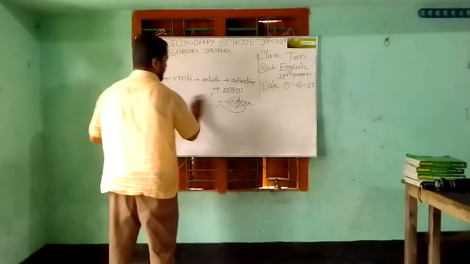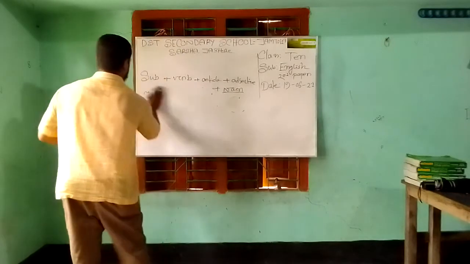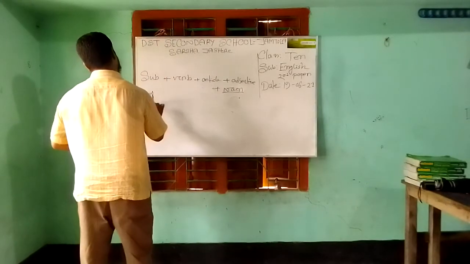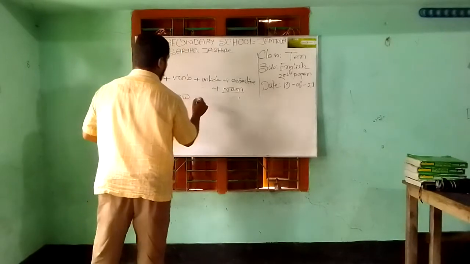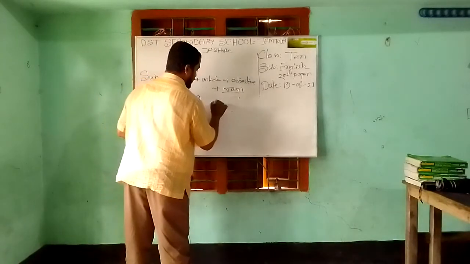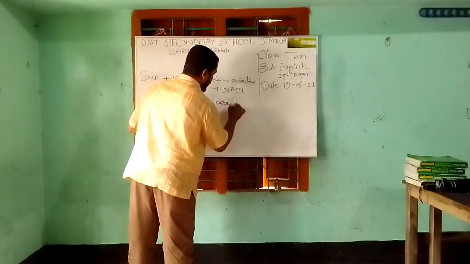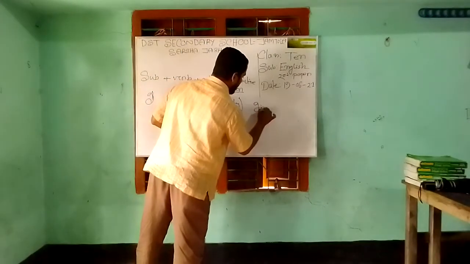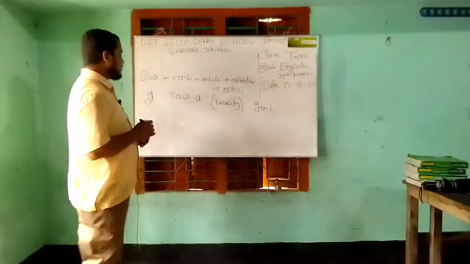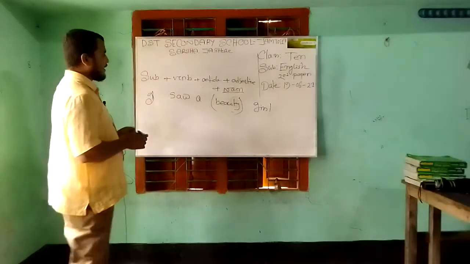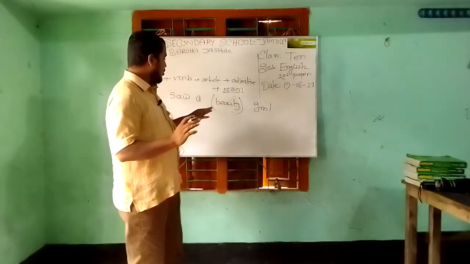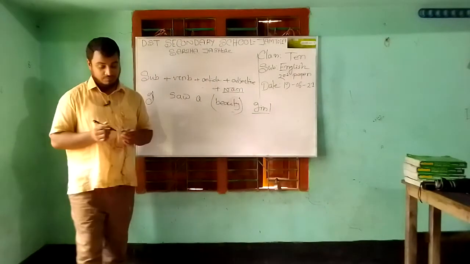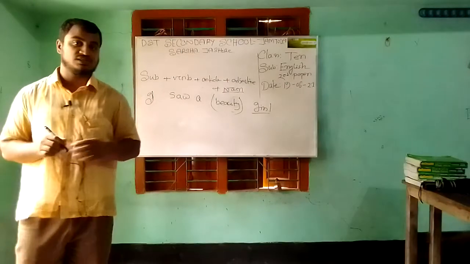Dear students, in another example: I saw a B-E-A-U-T-Y, beauty, G-I-R-L, girl. Here, what kind of parts of speech can we use? Please tell me.